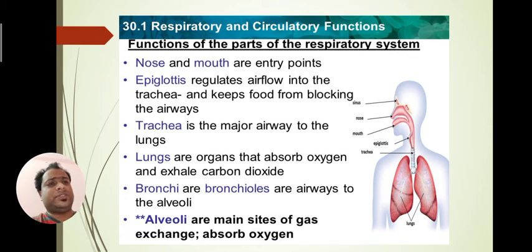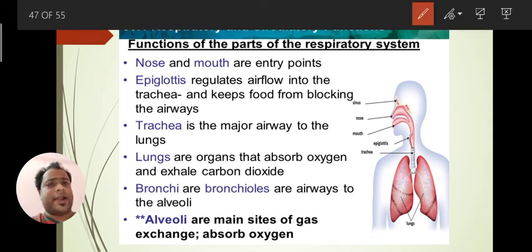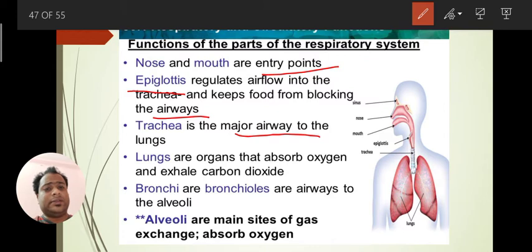Now some of the functions of the respiratory tract. Nose and mouth are the entry points for intake. The epiglottis regulates airflow into the trachea and keeps food from blocking the airways. The trachea is a major airway to the lungs, and we'll study the lungs later. Bronchi and bronchioles are the airways leading to the alveoli.